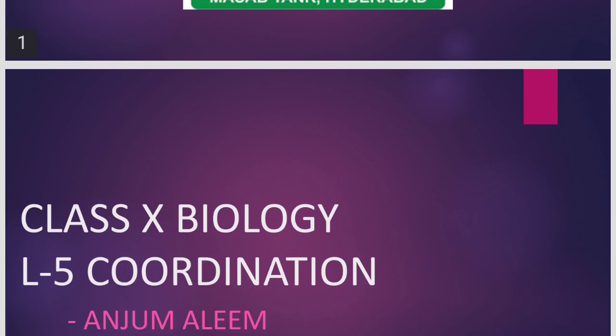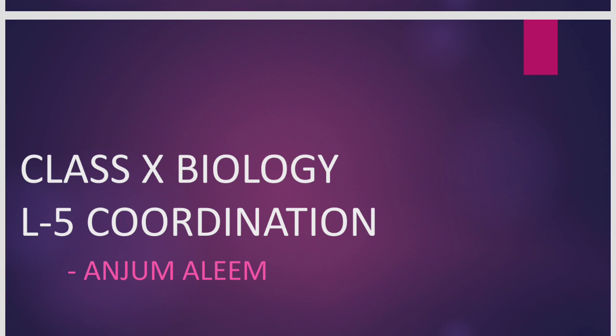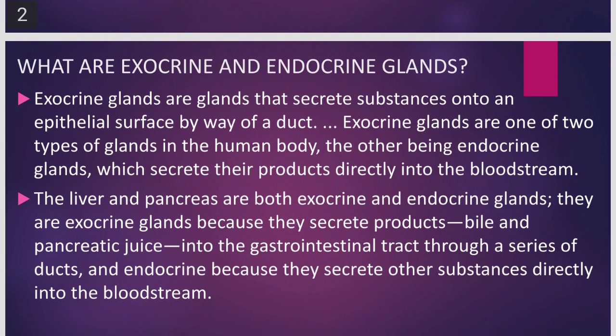As you all know, we have started with lesson number 5 and we have completed the structure and function of neuron, structure and function of various parts of brain, and we have seen the classification of nervous system into central nervous system and peripheral nervous system, and how the peripheral nervous system is again classified into sympathetic and the parasympathetic nervous system. Today we are going to learn about the glands.